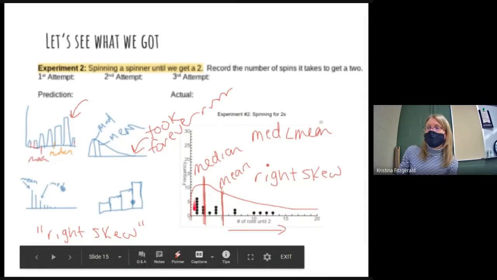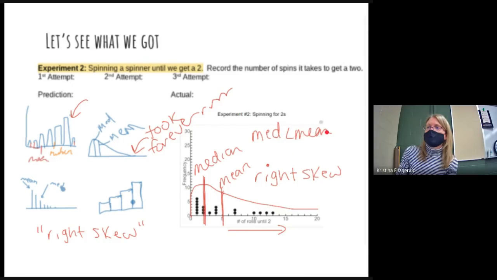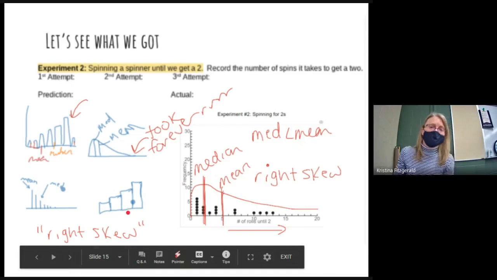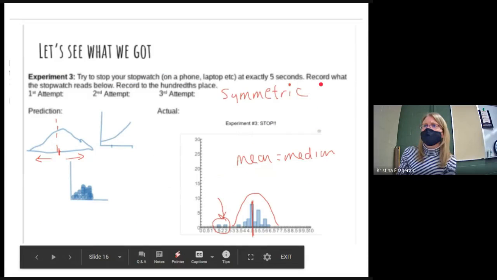So we marked out, hey, the median is going to be here with everybody else, and the mean is going to get pulled up because there's a couple people that took forever to get that 2. So the median is less than the mean here. But in our predictions, just identifying that it would be skewed is fine, left or right. Either way, that logic is pretty sound.